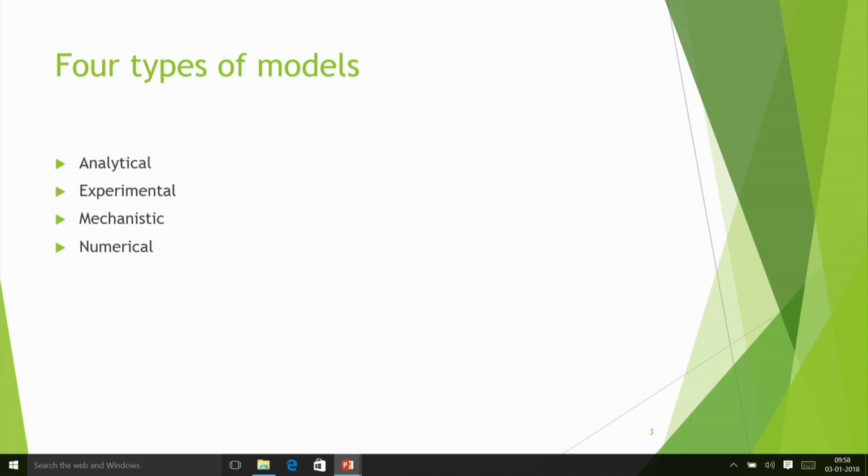We conduct a number of experiments and try to set one relation. In the last lecture also I wrote something like this: cutting force is equal to K times f to the power a and d to the power b. Here f is the feed and d is the depth of cut. Such relations can be fitted by conducting a number of experiments and then finding some relation.